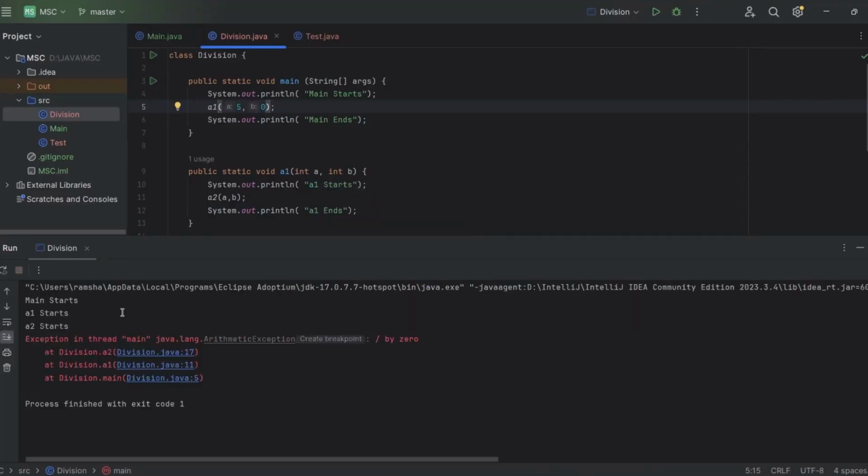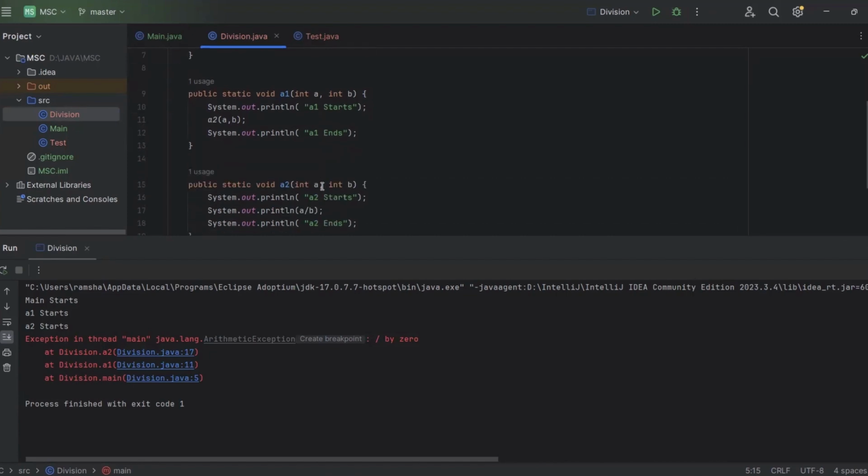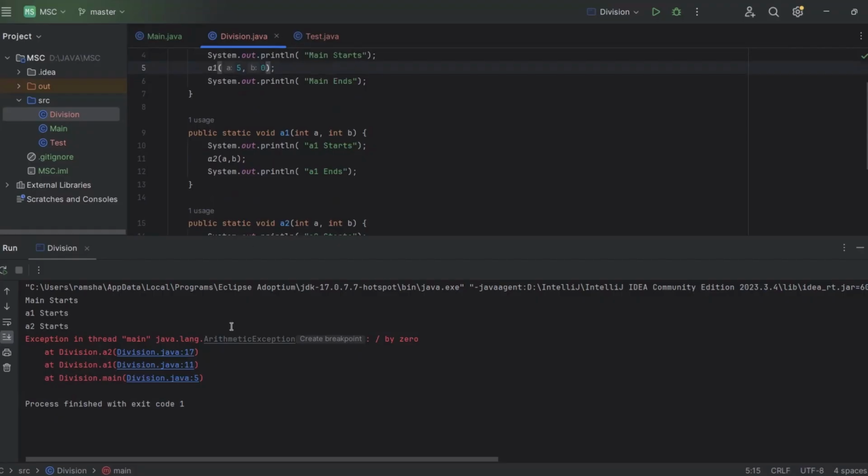So your main starts, A1 starts, A2 starts, but when this particular statement comes, A is trying to divide by B, which is 5 divided by 0, it is not possible. It is basically the JVM detecting an exception over here. So it shows arithmetic exception. It also gives the description about it and also the stack trace about it.